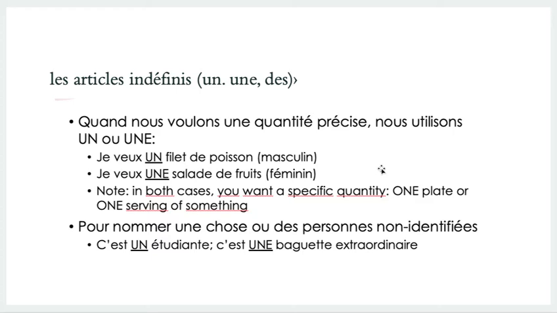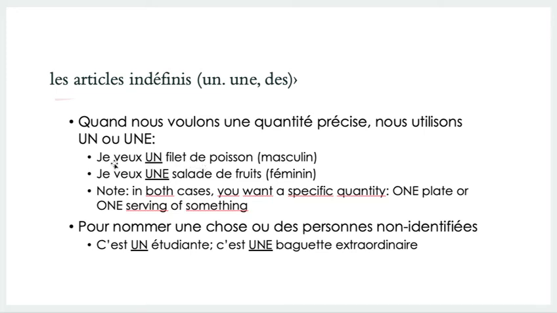Speaking about indefinite articles, un, une, des, now we're getting a bit more precise, right? Now we're talking about what's in front of us. So if you want something precise, and by precise I mean you want a specific quantity, like one plate or one serving of something, you're going to be using un, une, des, and again, that will depend on the gender or the quantity of what you have in front of you.